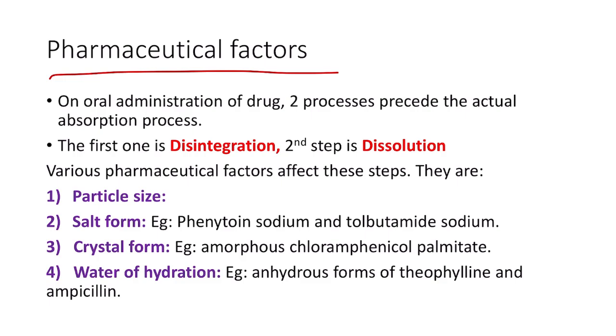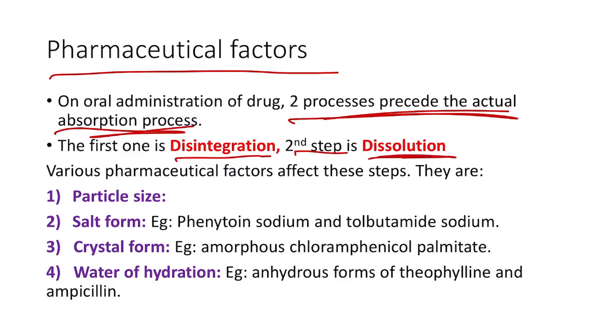On oral administration of a particular drug, two processes actually precede the actual absorption of the drug. The first one is disintegration, that is, disintegration of the solid dosage form of the drug into fine particles. Hard tablets take more time to disintegrate compared to ordinary tablets. So this is the one which affects the disintegration process. Then we have the second step, that is dissolution, which means the dissolution of the active drug from fine particles into the solution. Whenever we administer a drug in solution form, it saves time because we are bypassing both the disintegration and the dissolution process, since it is already present in the solution form.